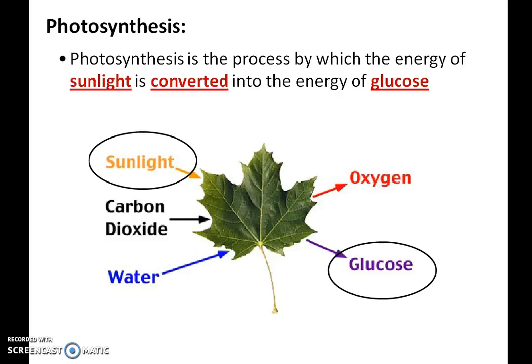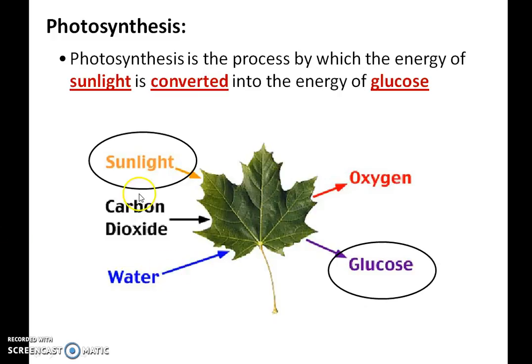So, now we get to the topic of photosynthesis. You do need to know that photosynthesis is the process by which the energy of sunlight is converted into the energy of glucose. You need to also know that glucose, which ends in OSE, is a sugar. Think about sucrose. This is the sugar that you eat in your sweet tea. Fructose is the sugar that is found in fruit.